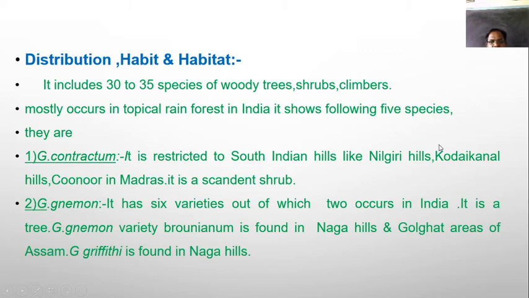These 5 species are the Gnetum contractum. They are reported in India, especially the South Indian hills like the Nilgiri, Kodaikanal, and Kunnur of Madras. Gnetum contractum is found there. Then Gnetum gnemon has 6 varieties, and out of these 6, 2 occur in India. It is Gnetum gnemon variety brownianum, found in Naga Hills and Golaghat area of Assam, and the Gnetum gnemon is found in Naga Hills.